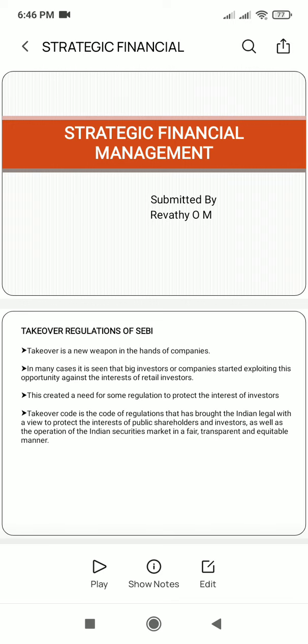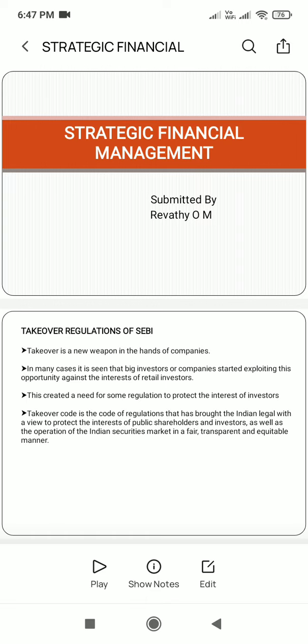We know that, what is a takeover? A takeover may be defined as obtaining of control over management of a company by another. A takeover does not necessarily involve full legal control. A company can even have effective control over another company by holding minority ownership. So that is takeover. Let us see the takeover regulations of SEBI.